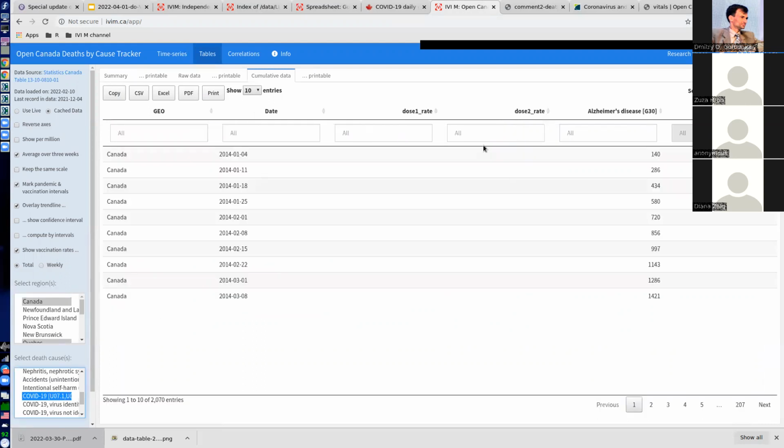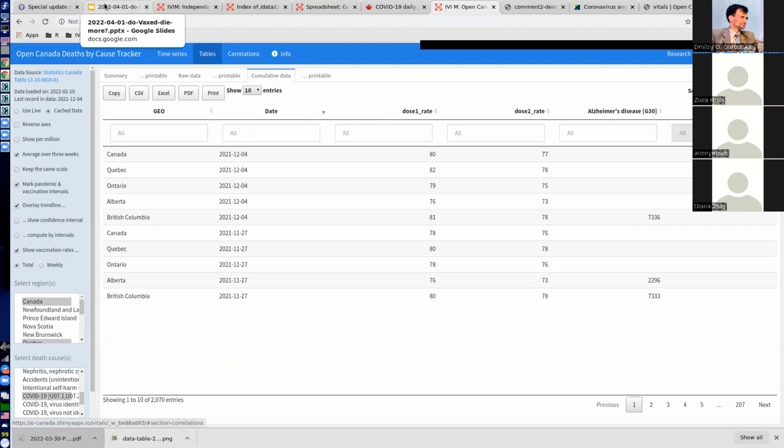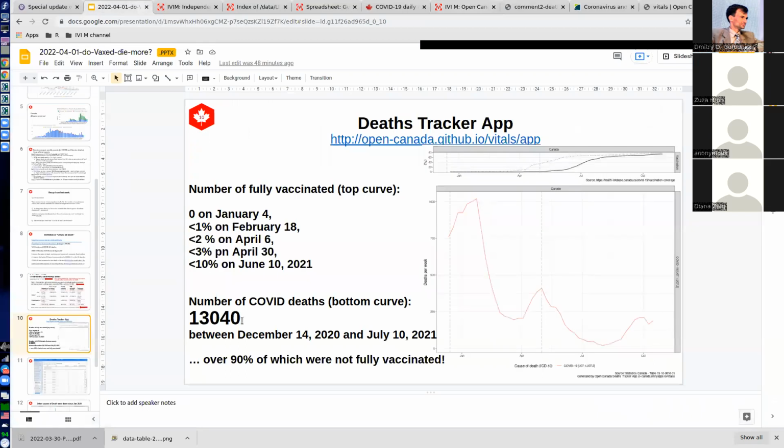You can see exactly how many COVID deaths there were before we got fully vaccinated. I'm doing it live with you right now, just sorting by date, and you would see some numbers, but you can do it yourself offline. Here I just show you there were that many deaths of COVID.